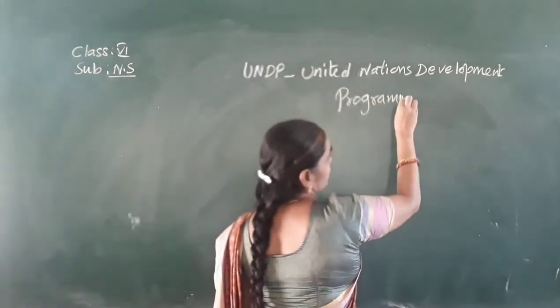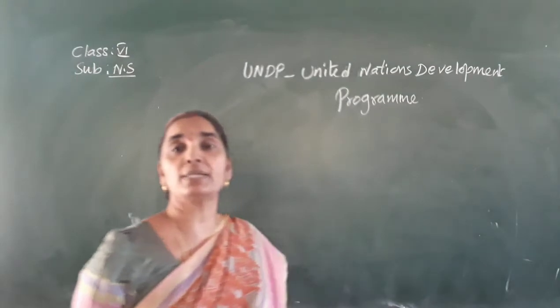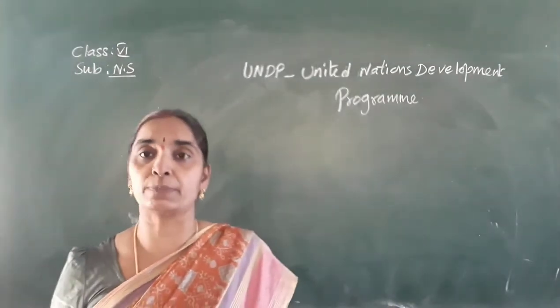According to the United Nations Development Program, 40% of the food produced in India is being wasted.